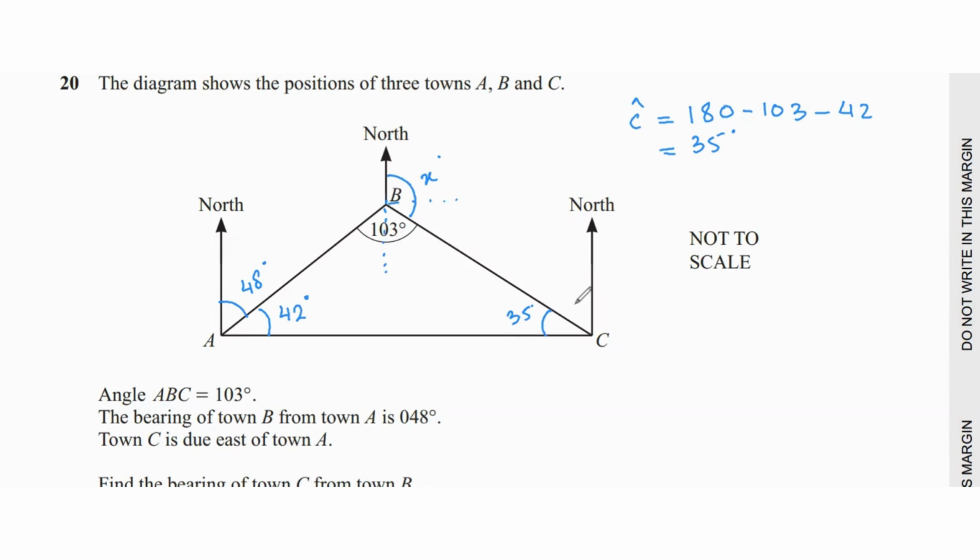And if you remember, in parallel lines, alternate angles are equal, which means this part of the angle is also 35. So to find the bearing, we can easily do 90 plus 35, because this is a 90-degree angle over here because I'm drawing a straight line. So 90 plus 35 is going to be 125. So 125 degrees is your bearing of town C from town B.